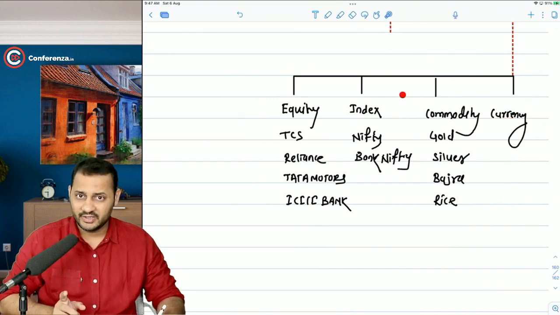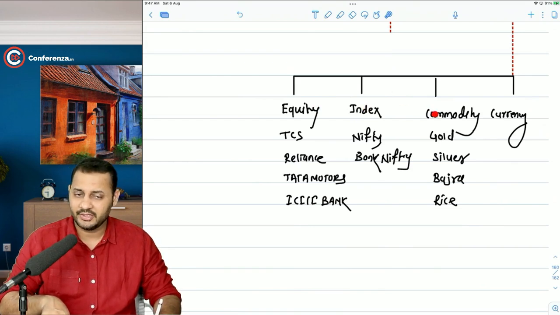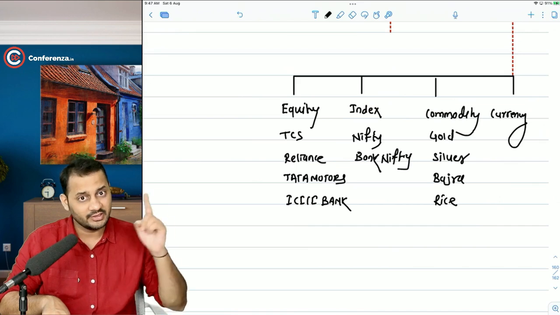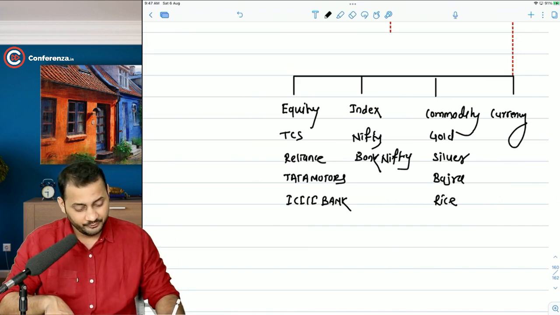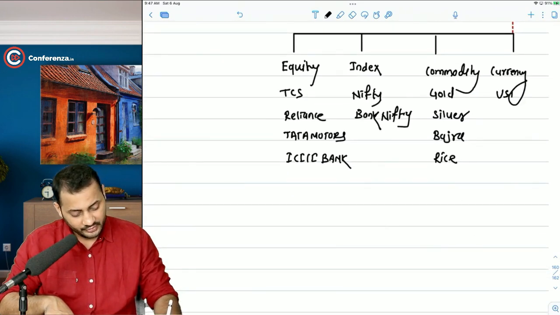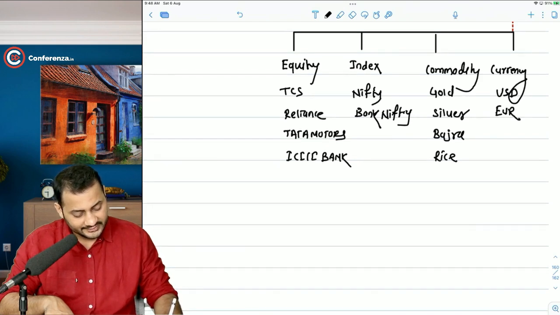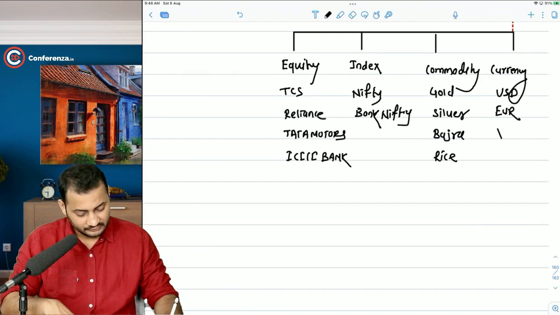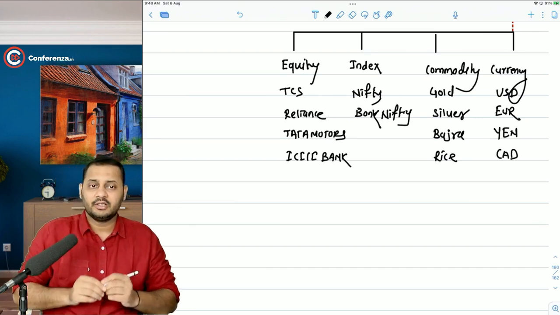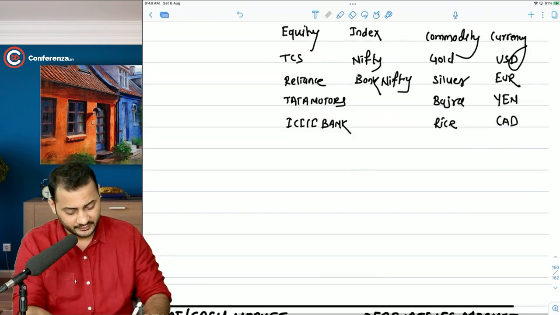So currency derivatives will be covered in the forex chapter. In this chapter, we are going to cover the equity derivatives, index derivatives and commodity derivatives, right? But currency derivatives will be covered in the forex chapter. Now, on what currencies can we buy a derivative contract? It can be USD, it can be Euro, it can be, let's say, Japanese yen. There are many currencies. It can be Canadian dollar. There are many currencies on which you can buy or sell a derivative contract. So we'll discuss that in the forex chapter.